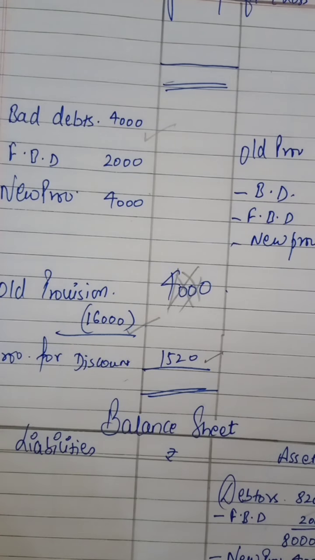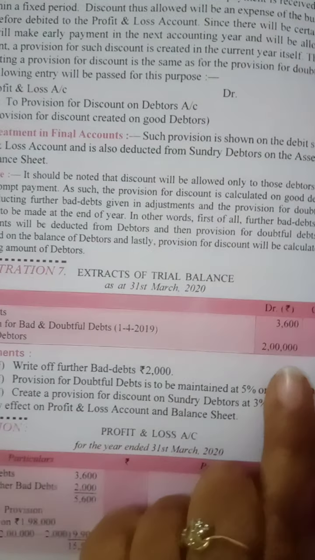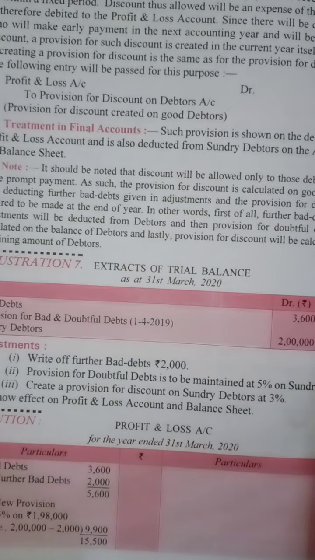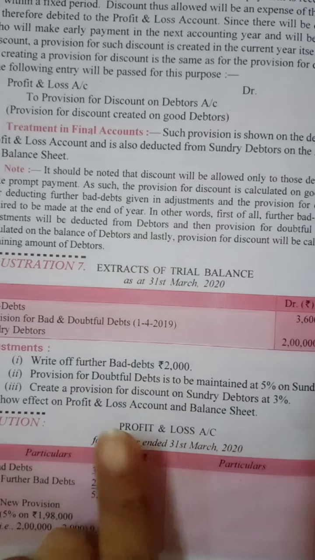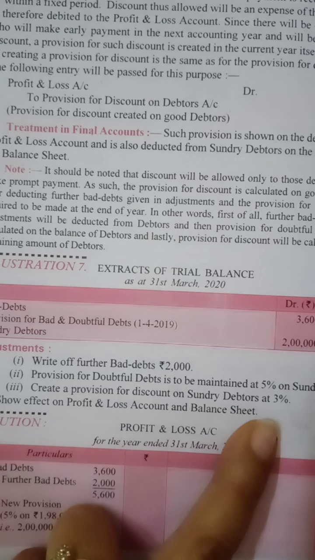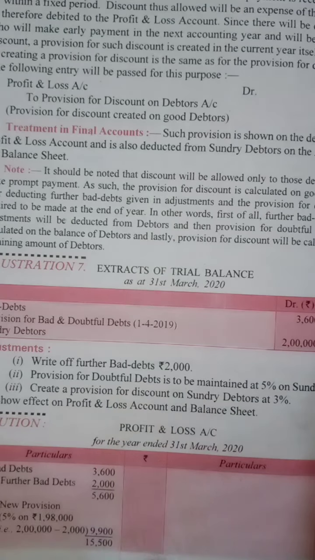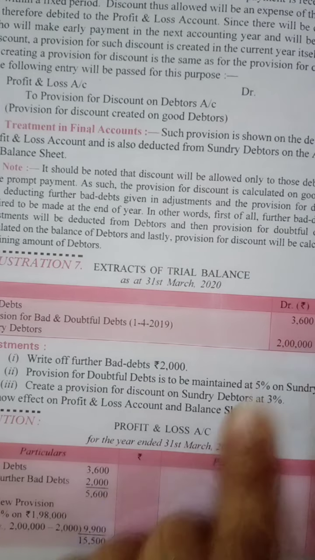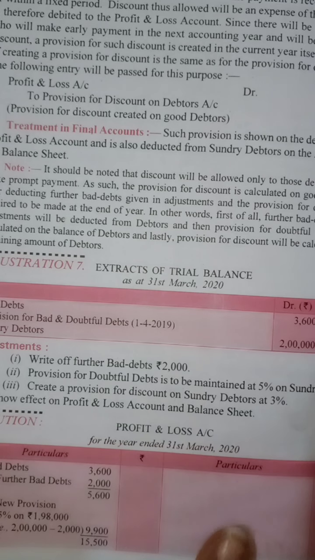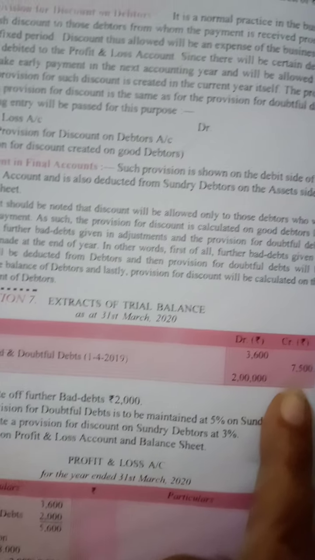Clear, children? Have a look at question 7, the illustration. Bad debts are given to you inside the trial balance. Old provision is given, debtors are given. Now outside the trial balance, further bad debts are given. This is new provision which is given outside. Create a provision for discount of 3%. So in that case you have to write your bad debts first, then you will add the further bad debts, and then you will add the new provision and subtract the old provision which is given inside the trial balance. Like this.